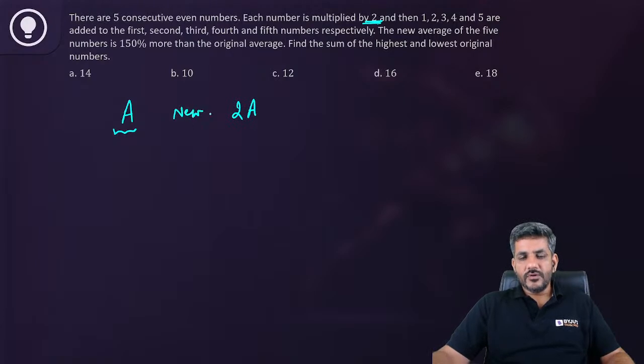The new average would become 2A. But after that, 1, 2, 3, 4, 5 are added to the number. So basically, 15 is added to the total. If 15 is added to the total and there are 5 numbers, the average will further increase by 15 by 5. So you can say the new average is 2A plus 3.